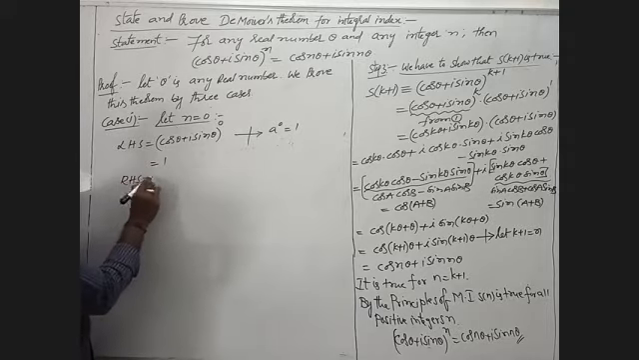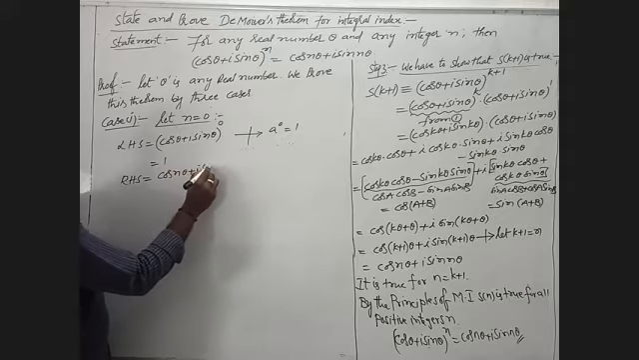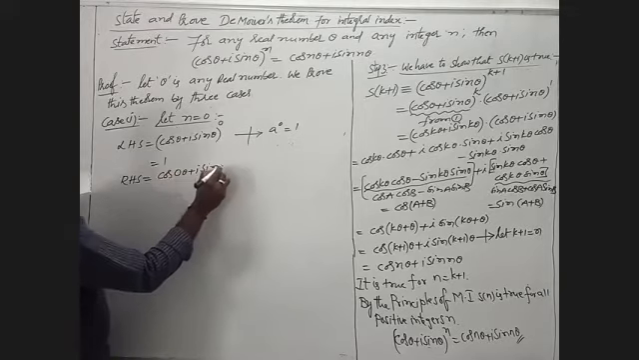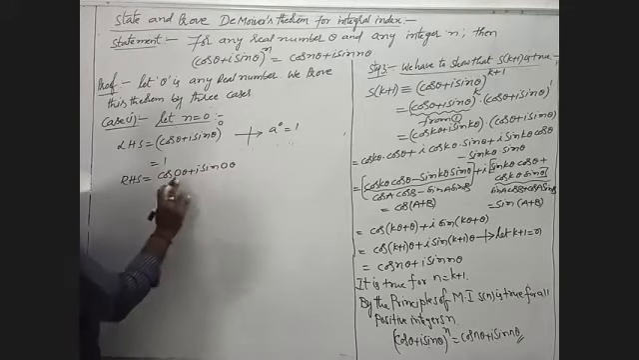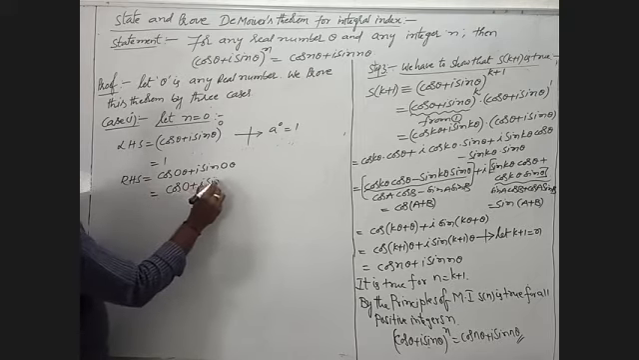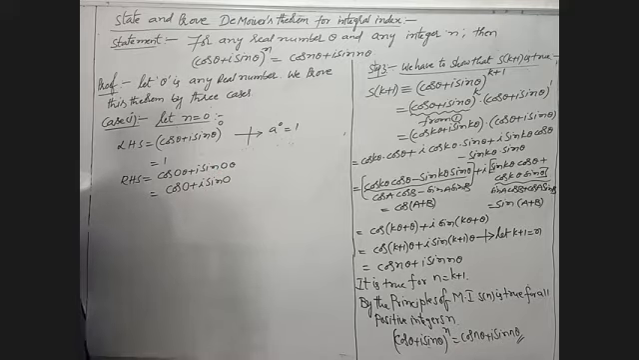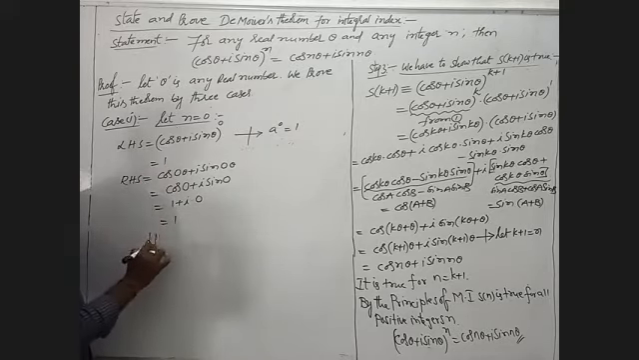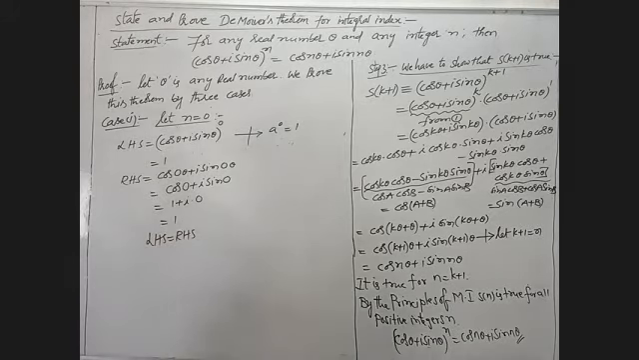Now I am going to the RHS value. I will write cos n theta plus i sin n theta. Here also n is 0, so 0 into theta is 0. cos 0 plus i sin 0: cos 0 is 1, plus i into sin 0, which is 0. The value is 1. LHS is 1 and RHS is 1, so LHS is equal to RHS.